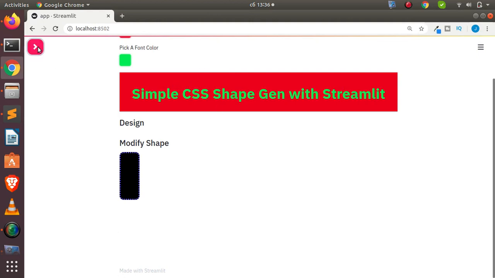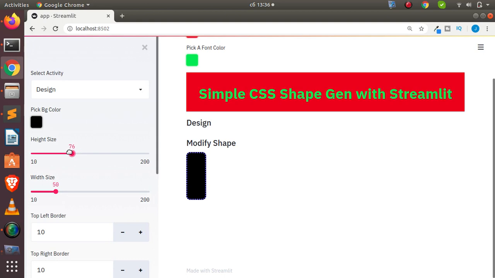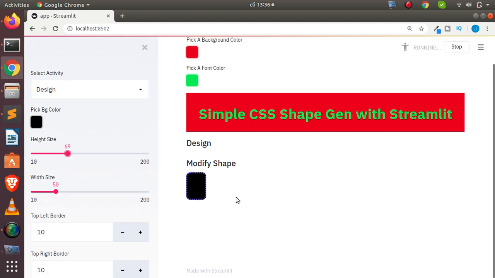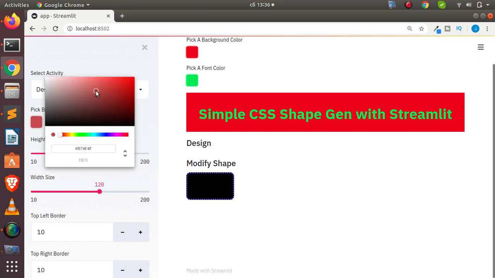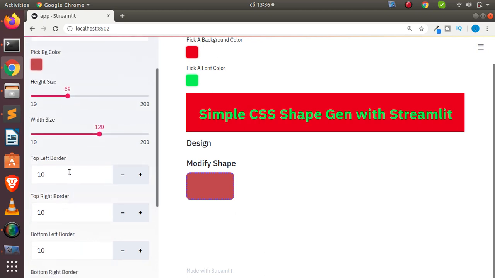So if I come back here, I can now change it to this, right? Everything is working as expected. The width is working. I can change the background color to a different color. Everything is working as expected. Very simple. And let's try and see the border height. Let's make it 50. And it's working, right? Everything is working.